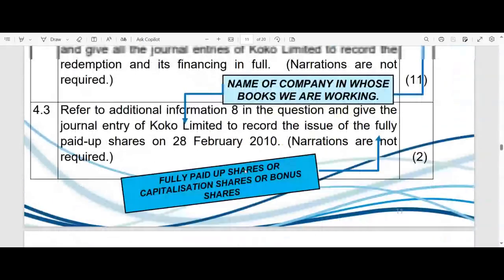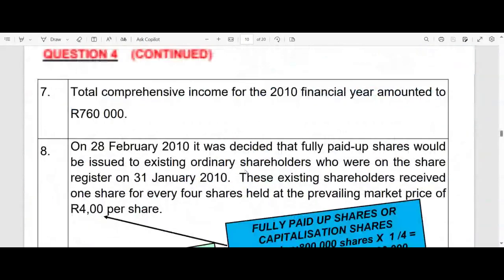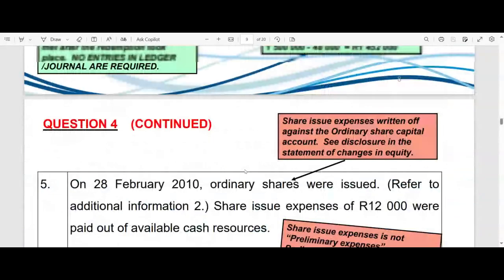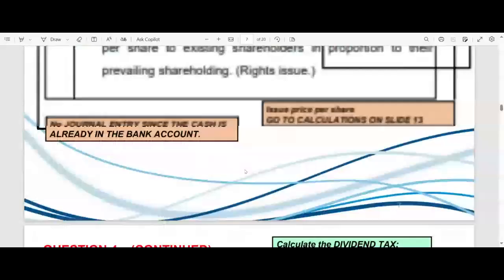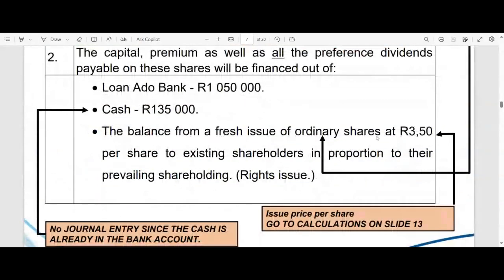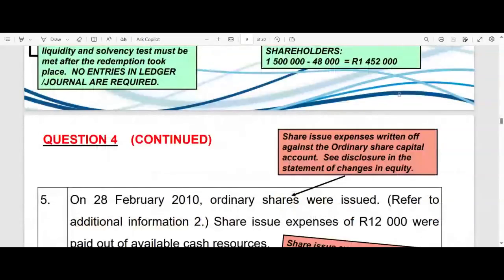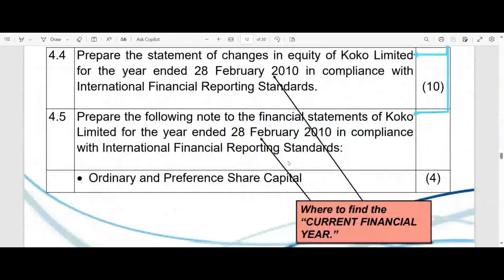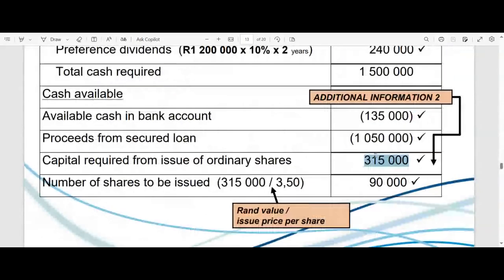And we saw earlier that we can issue those shares. Let me just see. I don't want to waste our time because time is precious. Where was it? Anyway, there we go. We can issue those ordinary shares at 3 rands 50. That was in paragraph 2 of the additional information. Right. So that is what we can issue them at. So how many shares do we need to issue to be able to get 315,000 rands?